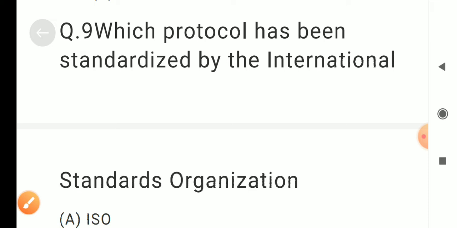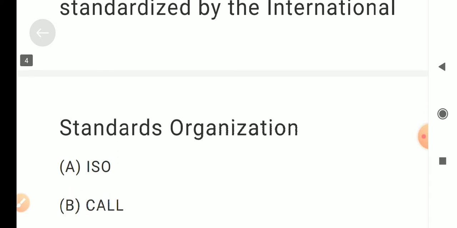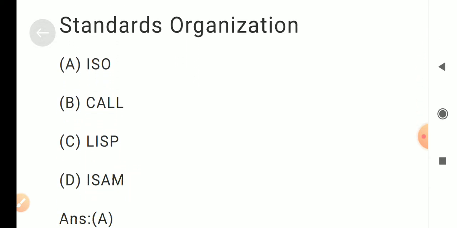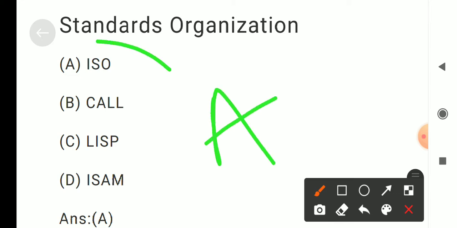Question number 9. Which protocol has been standardized by the International Standards Organization? Options are A. ISO, B. CUL, C. LISP, D. ISM. Answer is A. ISO.